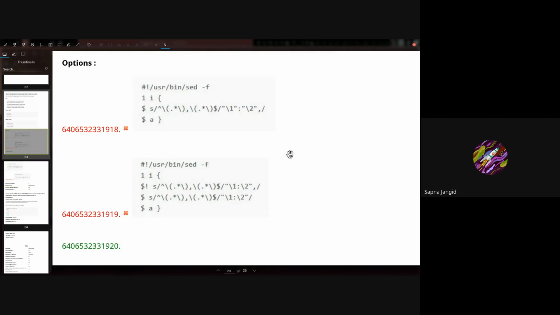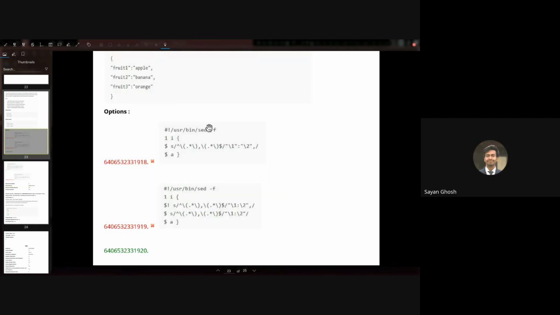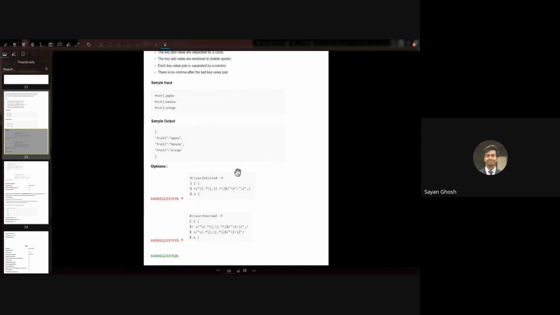If I zoom out, here the quotation is correct but this is wrong, and here the quotation is wrong. Everything else is correct. In the third one, everything is correct. And in the fourth one, the quotation is correct, but we are only doing it for the last line, so we are not doing it for all the other lines.